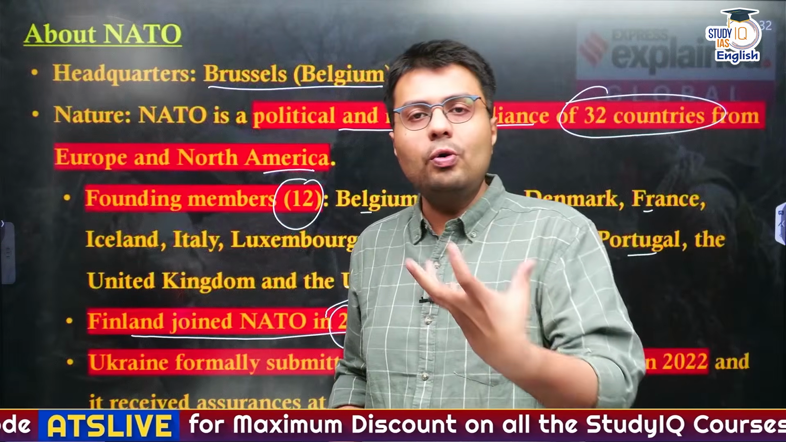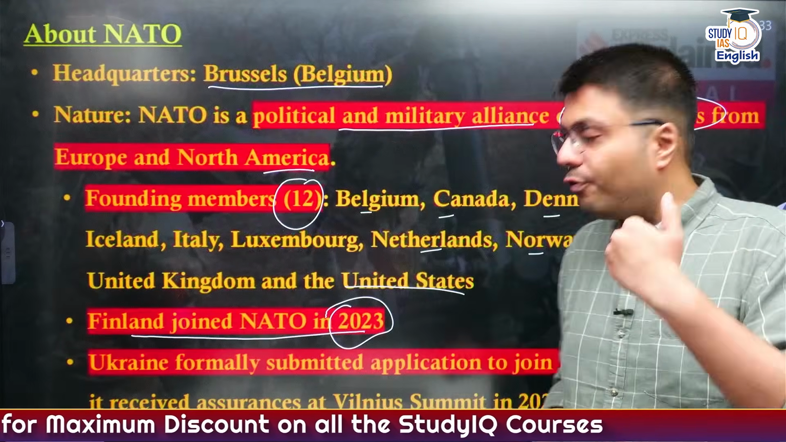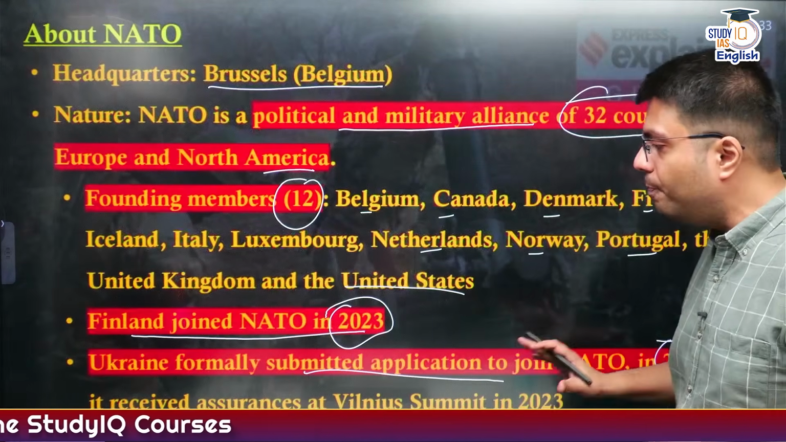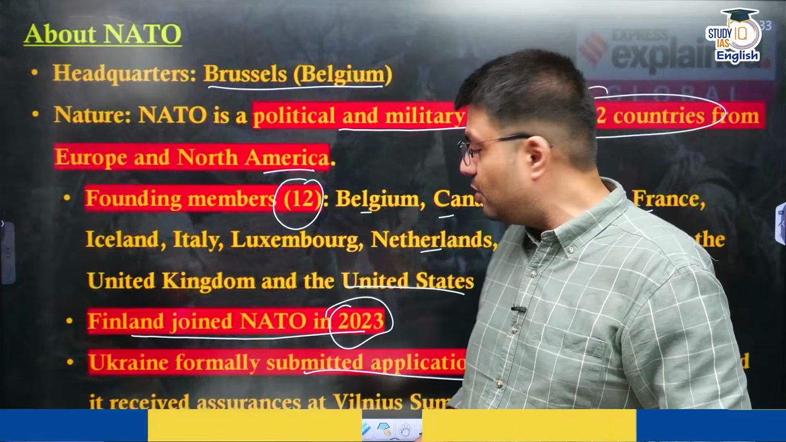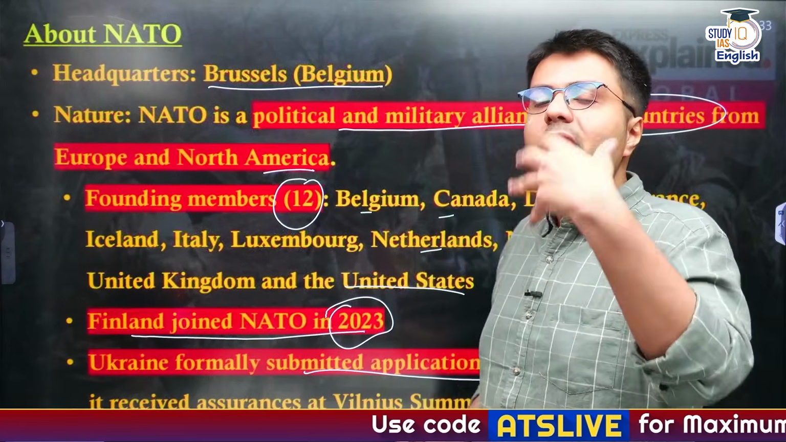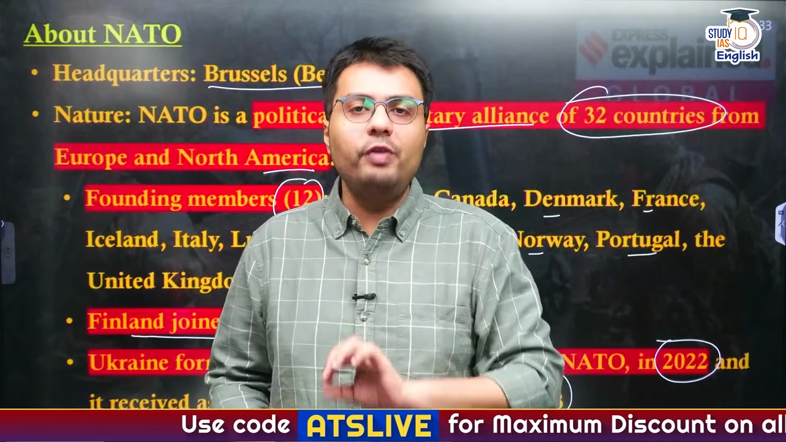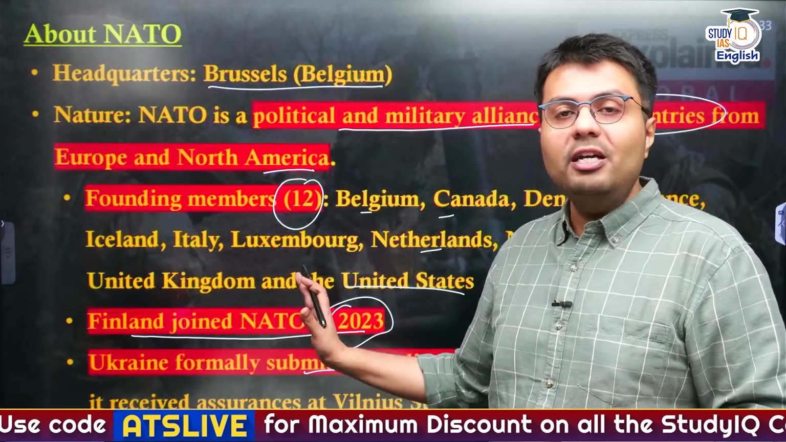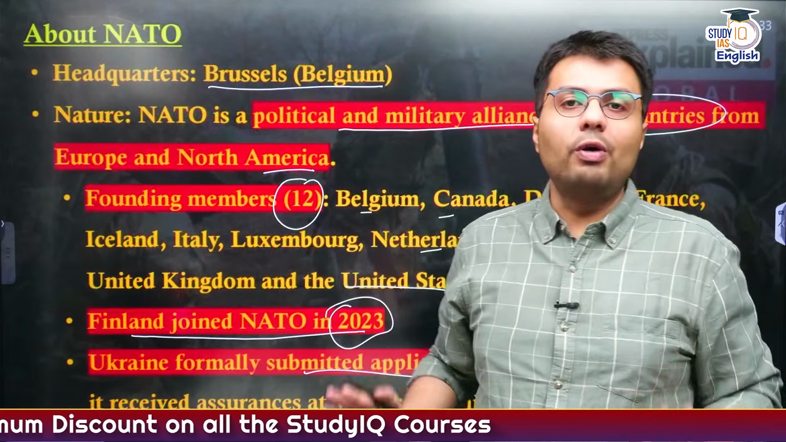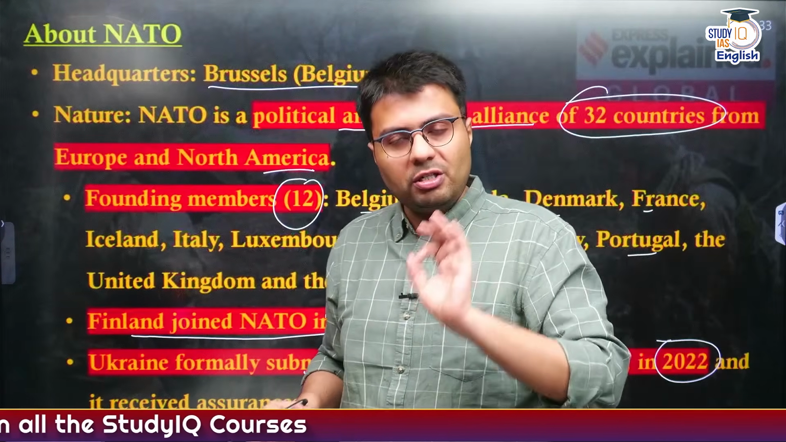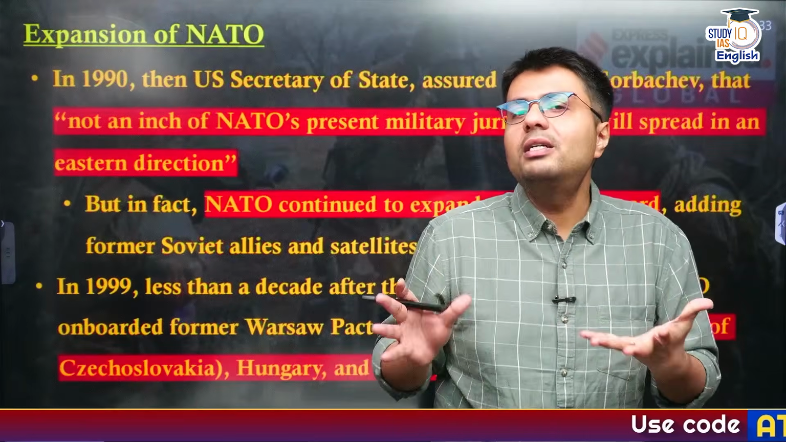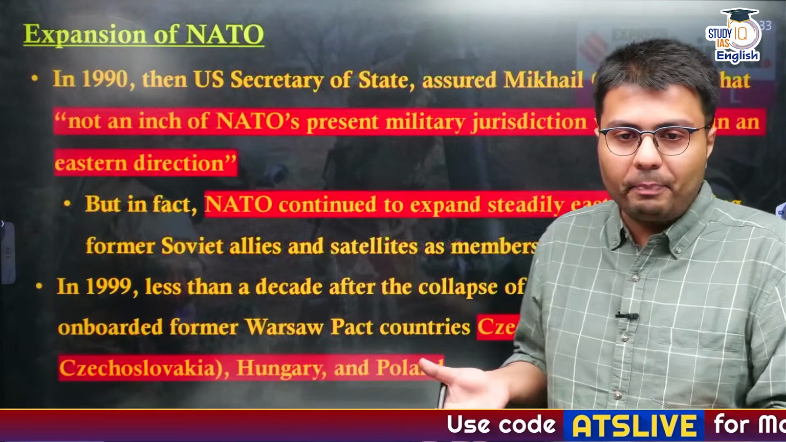Similarly, Ukraine has formally submitted its application to join NATO in 2022, and it has received assurances at the Vilnius summit in 2023 that eventually Ukraine will become a member of NATO. And this formal accession of Ukraine into NATO is a cause of the Russia-Ukraine war. How this is a cause of the Russia-Ukraine war, I'll tell you in our today's discussion, okay? First, let us understand how the expansion of NATO happened, right?